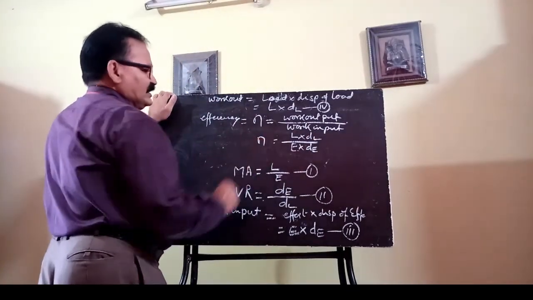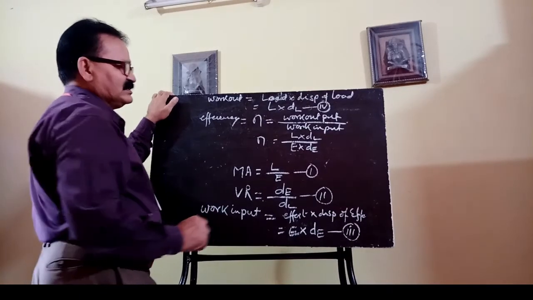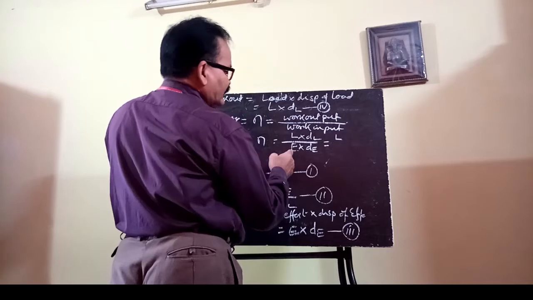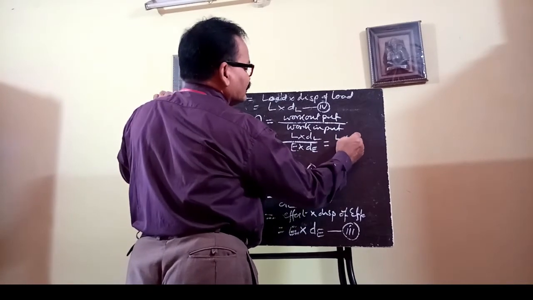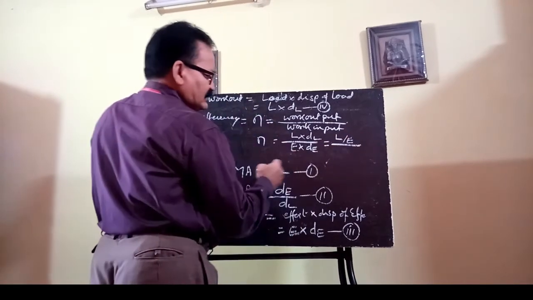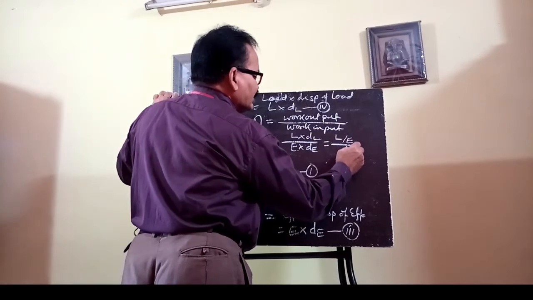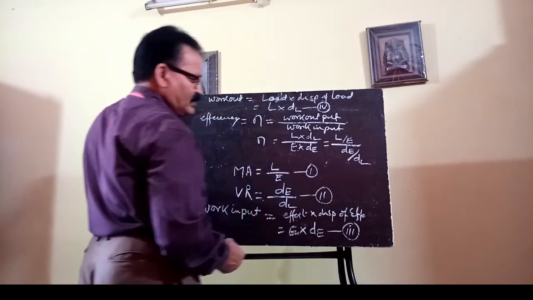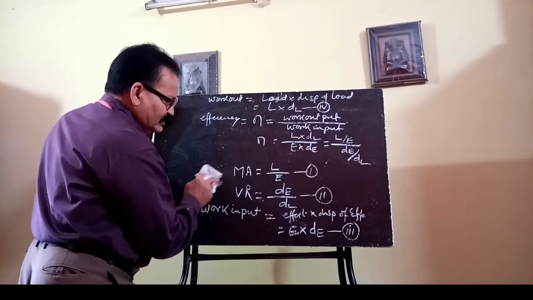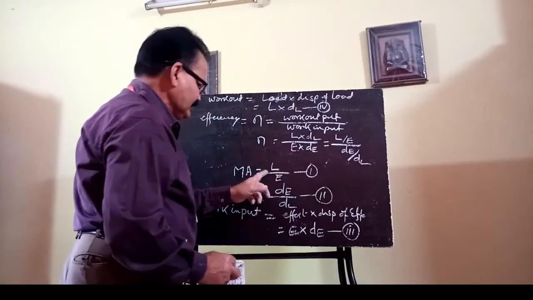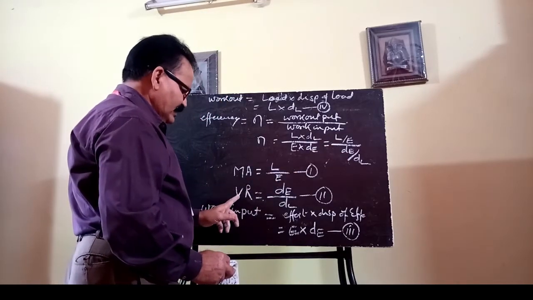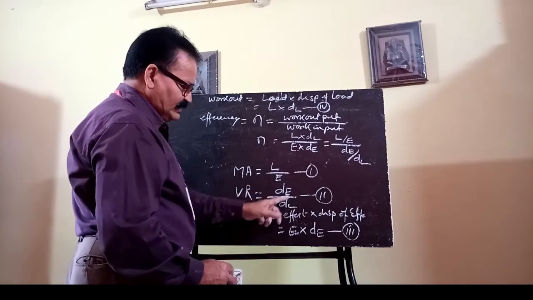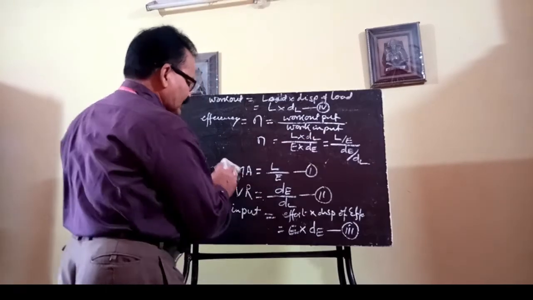So this is your eta, that is efficiency. If you rewrite this, you can take L by E upward, and dE is in the denominator, you take dl in the denominator. So finally you see L by E is your mechanical advantage, and VR is your dE by dl. So you just put here.